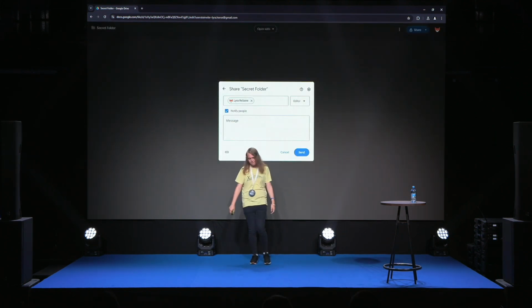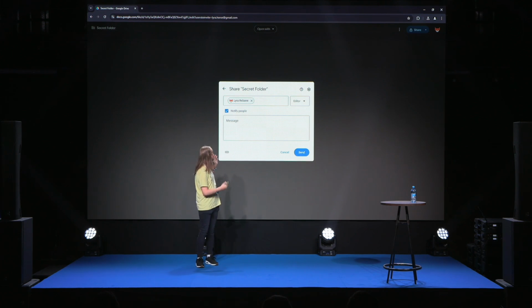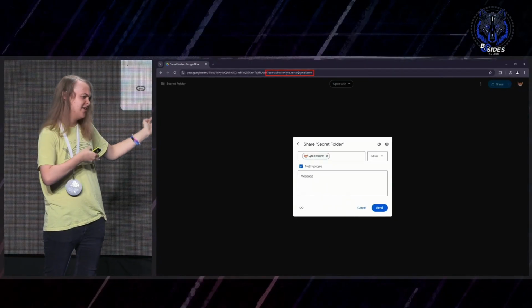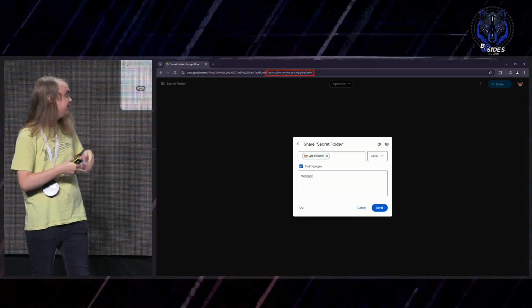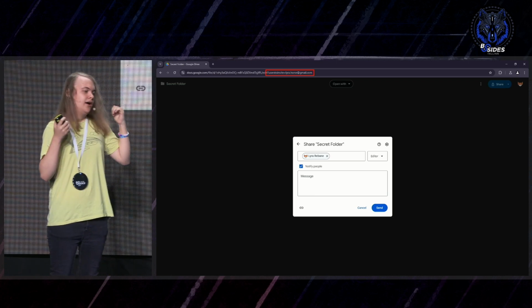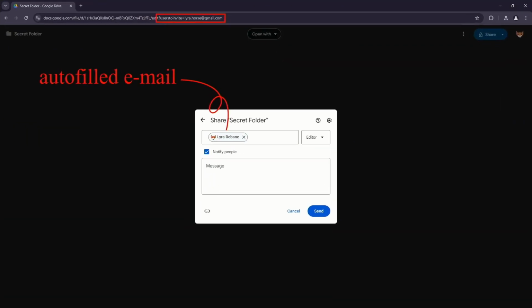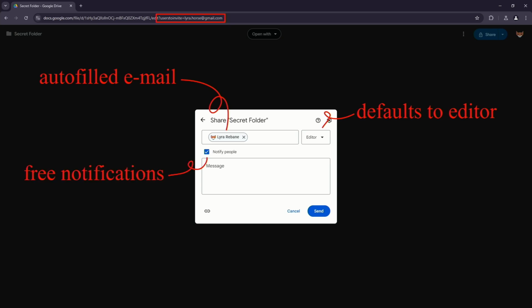So the reason this is such a good dialogue to have, the reason this dialogue even appears in the first place, is because I had changed the URL parameters by just leaving that one URL parameter in there. And that triggers like this different code path that gets us this cool dialogue. And the reason this dialogue is so good is because you can see it autofills the email address. It defaults us to the editor permissions. It sends the attacker notifications. And it has a one-click button to send out the changes. So that's perfect.